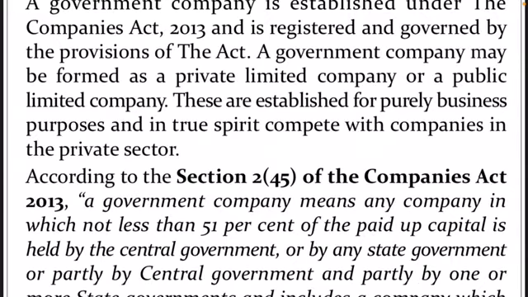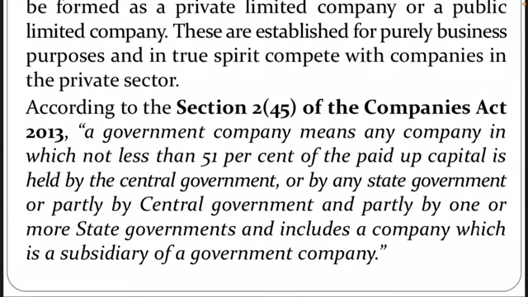But you see, what is the real definition? The definition is given here. A government company means any company in which not less than 51% of the paid up capital is held by the central government or by any state government, or partially by the central government and partially by one or more state governments. And it includes a company which is a subsidiary of a government company.